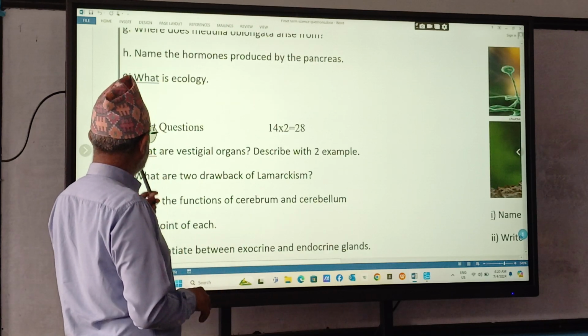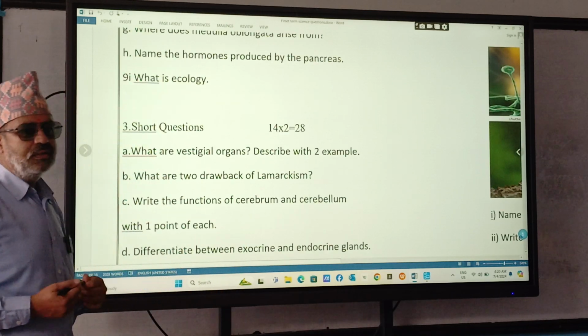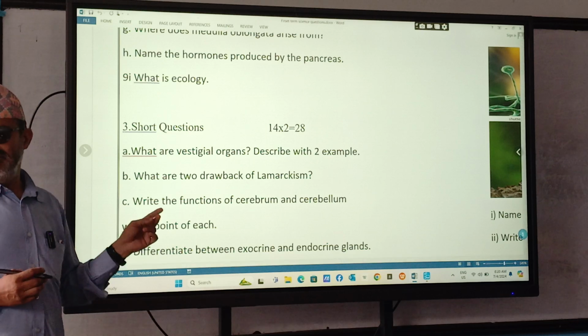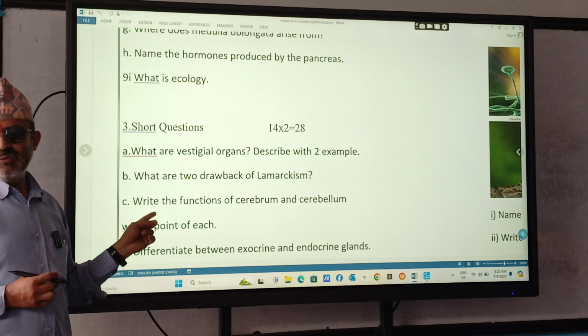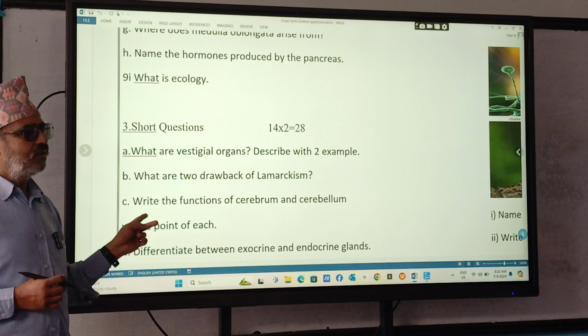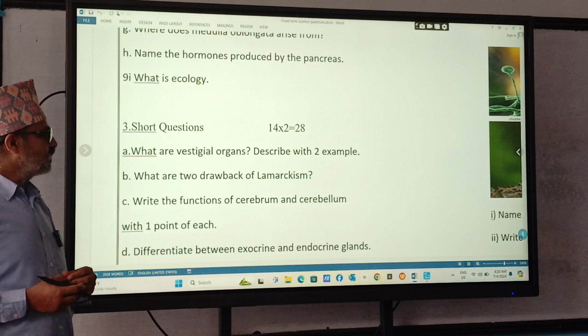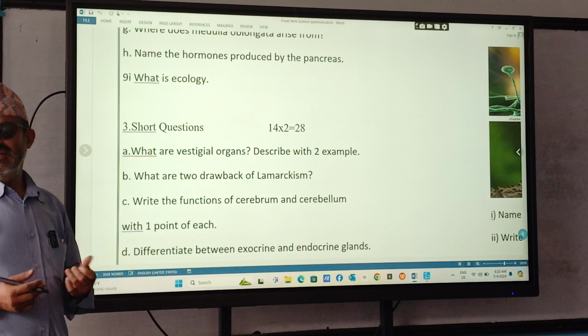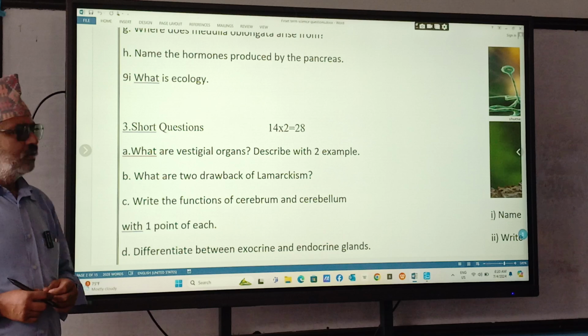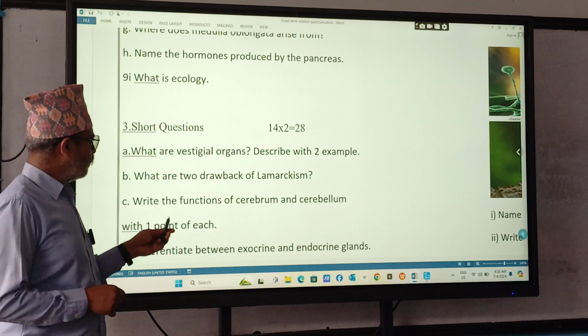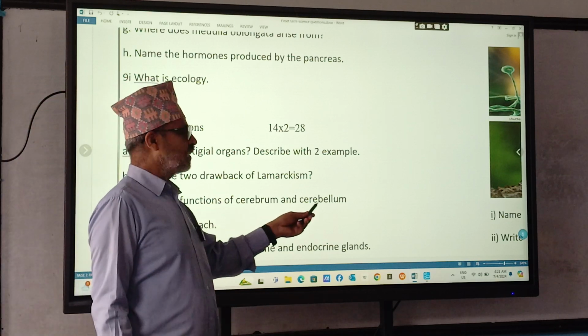You have discussed many times the drawbacks of Lamarckism and the drawbacks of Darwinism. Yes or no? From there, one question may be asked. Remember, just give two drawbacks of Lamarckism. A question can be asked on two drawbacks of Darwinism as well. Write the functions of cerebrum and cerebellum.